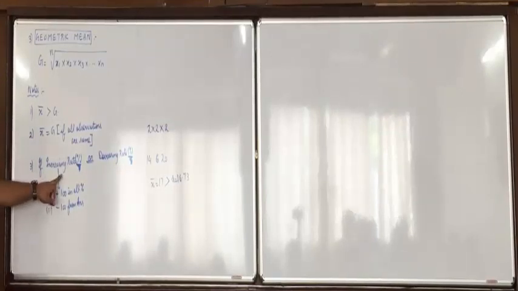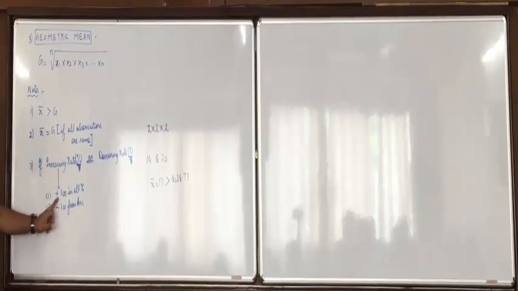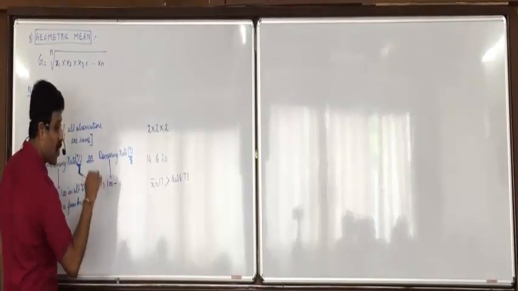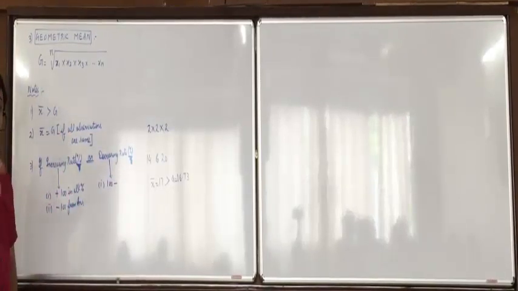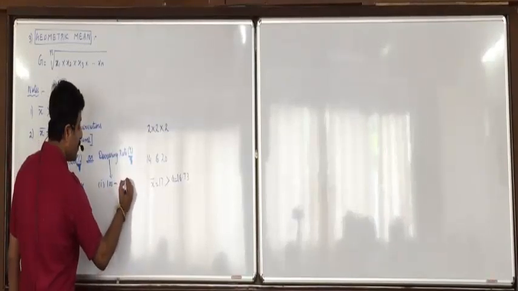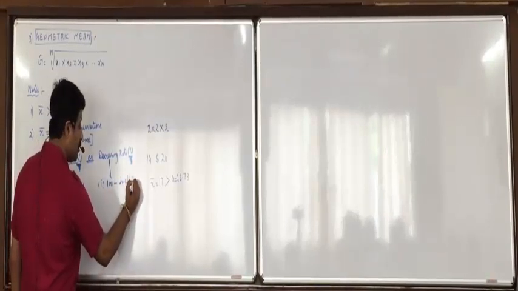So whenever you are given percentages, first you add 100 to all observations and then you minus 100 from the final answer. And if you are given a decreasing rate, first you minus that from 100, in case of all percentages.